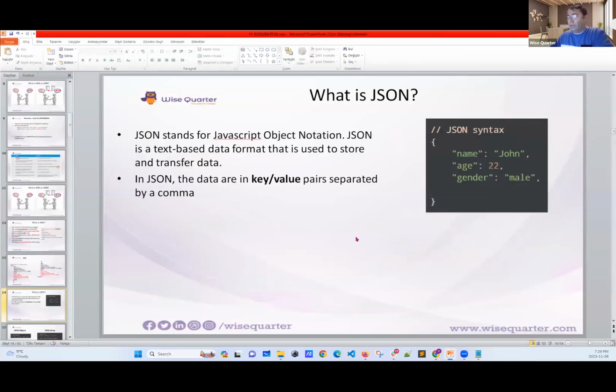We have to focus here, my friends. Now, this is basically a string. We name it JSON string. It's not totally a string, but it's similar, because it's called JSON string first. Second, in JSON, we have key value pairs. In here, name, age, gender. These are the keys. Keys should be string. And John, 22, and male are the values.